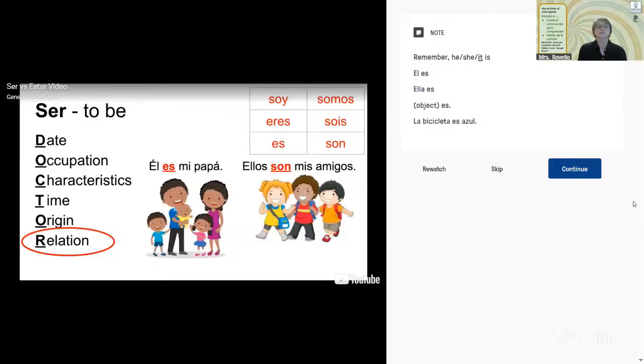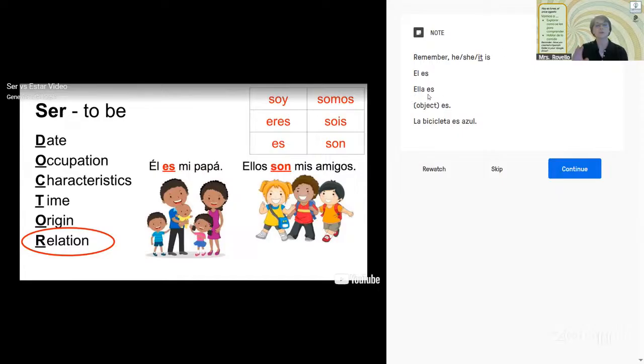Remember, he and she and it. In Spanish, you guys, every item, every person, every idea, because they're nouns, is either masculine or feminine. Because it's an item like a chair, if we want to say it, it's still ella. It's feminine, la silla. So if we want to say it, then we would say ella es.